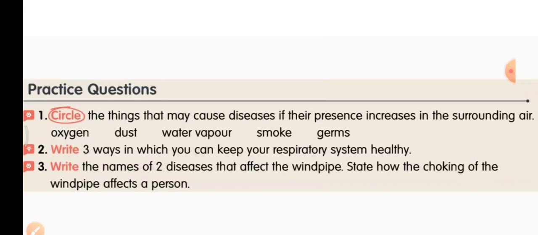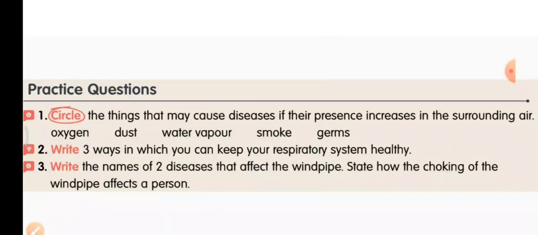Second question, write 3 ways in which you can keep your respiratory system healthy. We can keep our respiratory system healthy by taking proper rest, by exercising every day, by breathing clean air, by avoiding contact with sick people, and by wearing a mask.